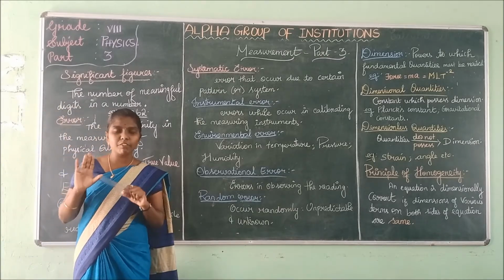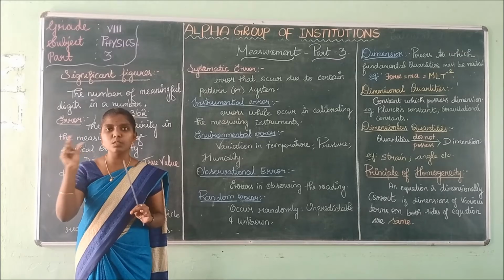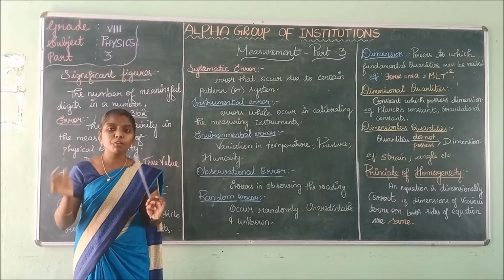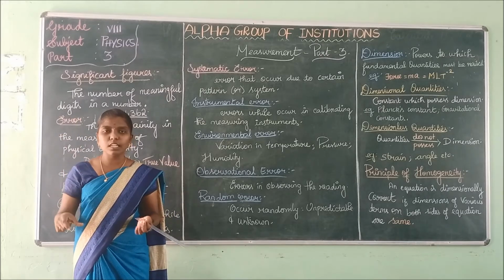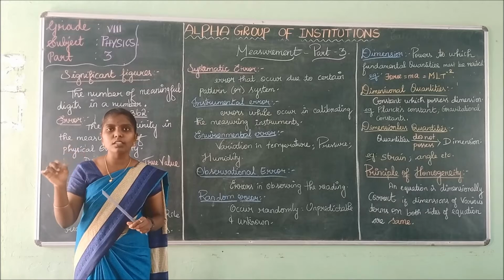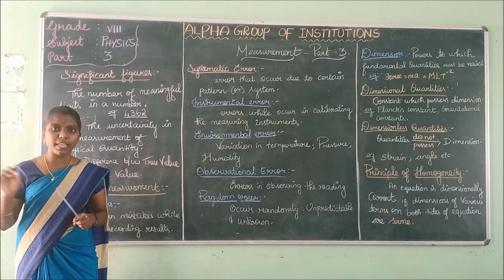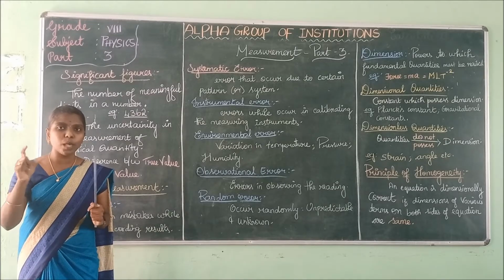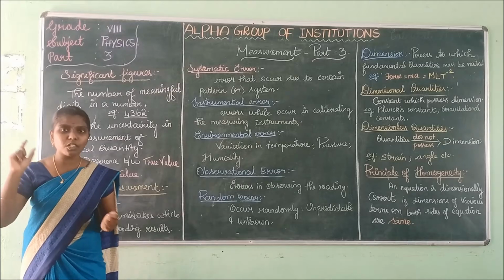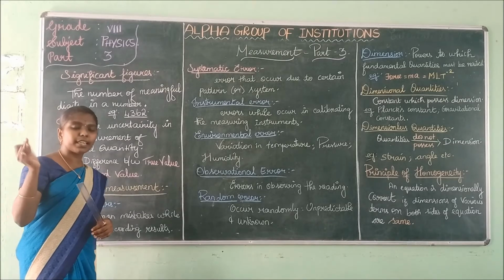For an experiment there will be a fixed value. This value should be the result. We will measure the readings and bring out the result. If the result is wrong, then it is said to be an error. Error is the difference between the true value, the fixed value, and the measured value. Then next we are going to see errors in measurement. There are 3 major errors in measurement.